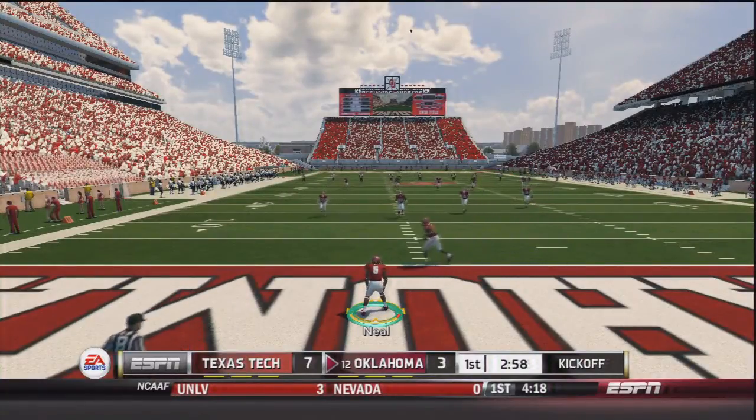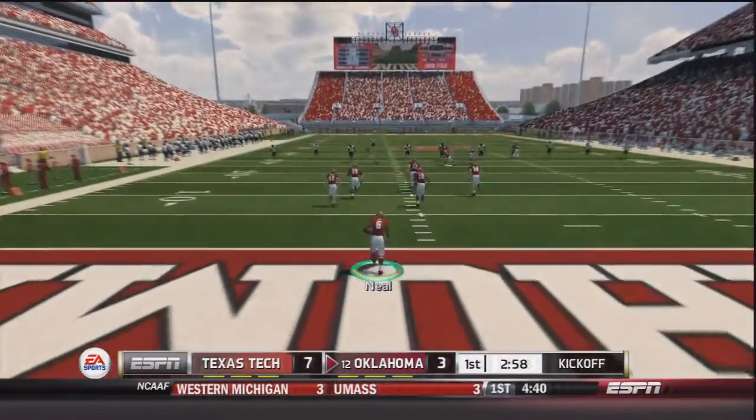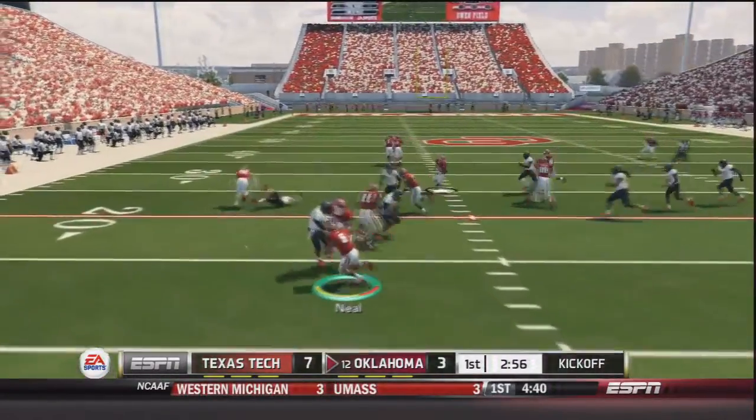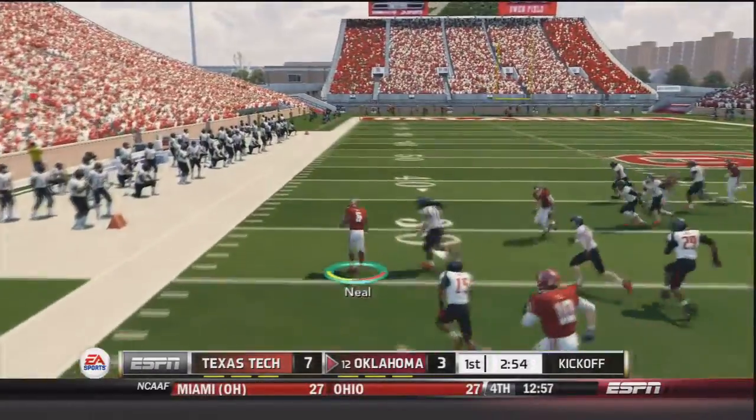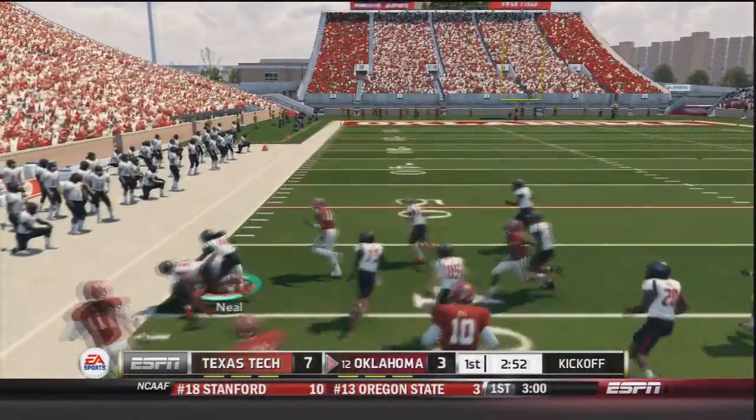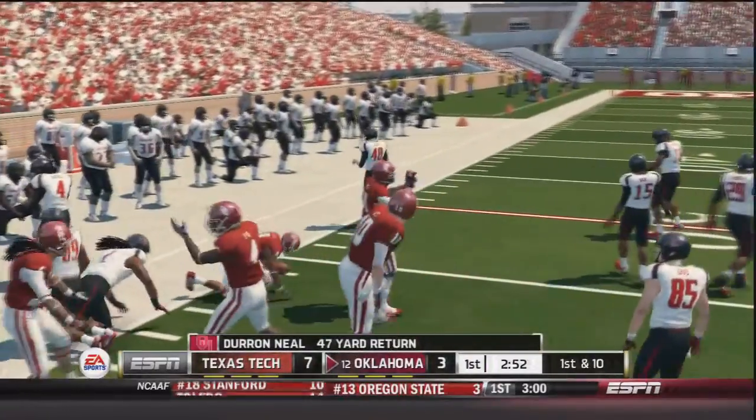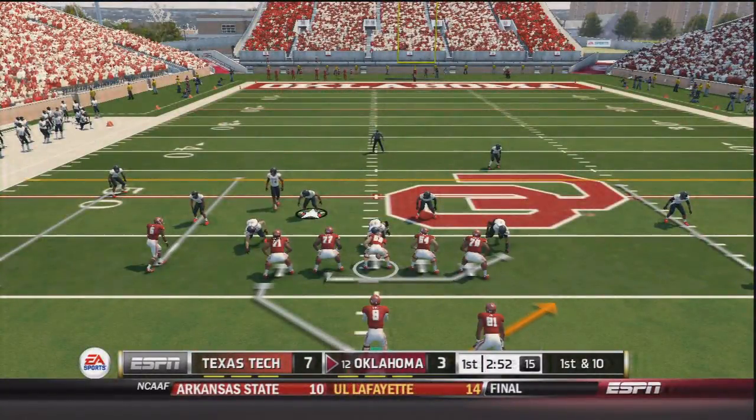And back to return is Deron Neal, 5 yards deep in the end zone. He's going to take it out. Deron Neal has decent blocking, makes a cut move. He gets to the outside across the 30, and now he's past the 40, and a 47-yard return to put Oklahoma in tremendous field position.